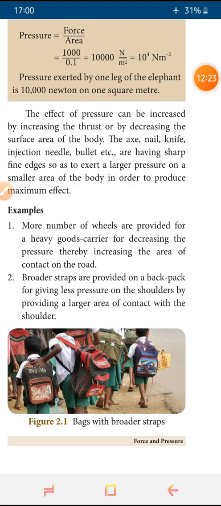And here some examples are given. First one is when we are carrying the heavier load on a vehicle, there we are using more wheels to reduce the pressure effect. Then when we are using a bag, the straps of the bag are broader. The broader straps will give less pressure. If it is sharp, the pressure will be more. So these two examples are given, and some other examples we discussed earlier.